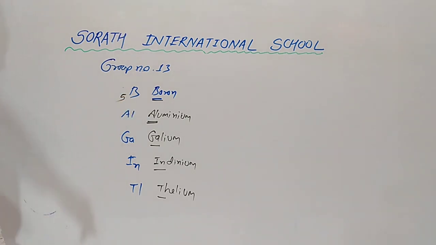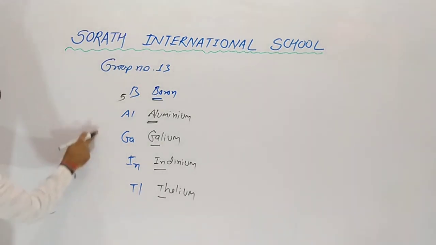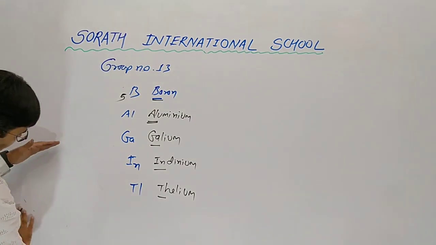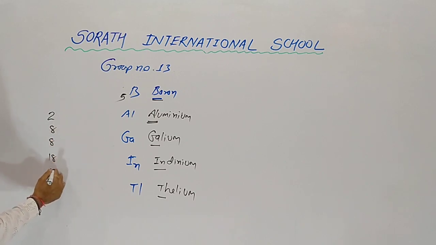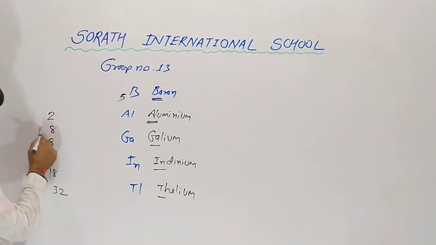Now the atomic number of boron is 5. So here the total elements are 5. The codes are 2, 8, 8, 18, 18 and 32, so the last 4 codes we will use.